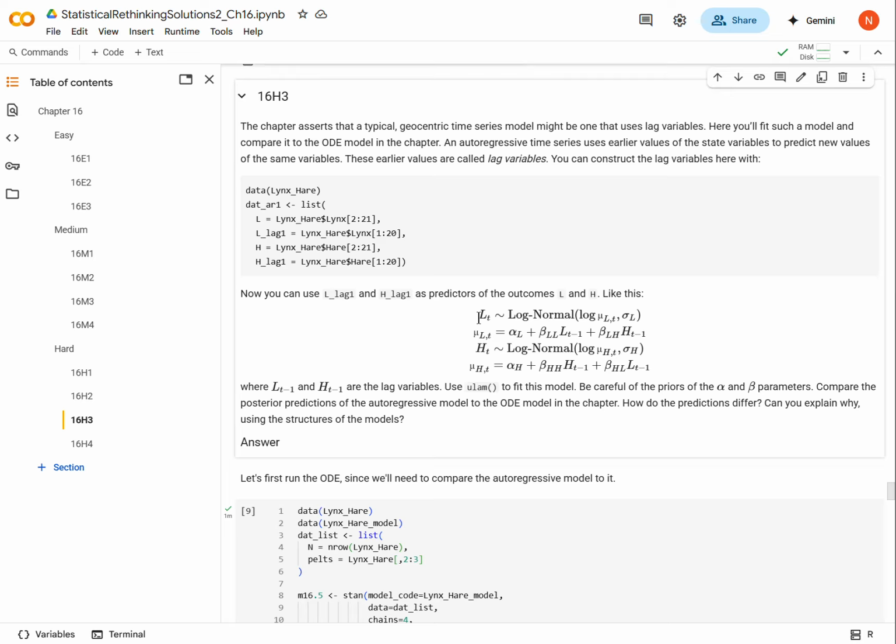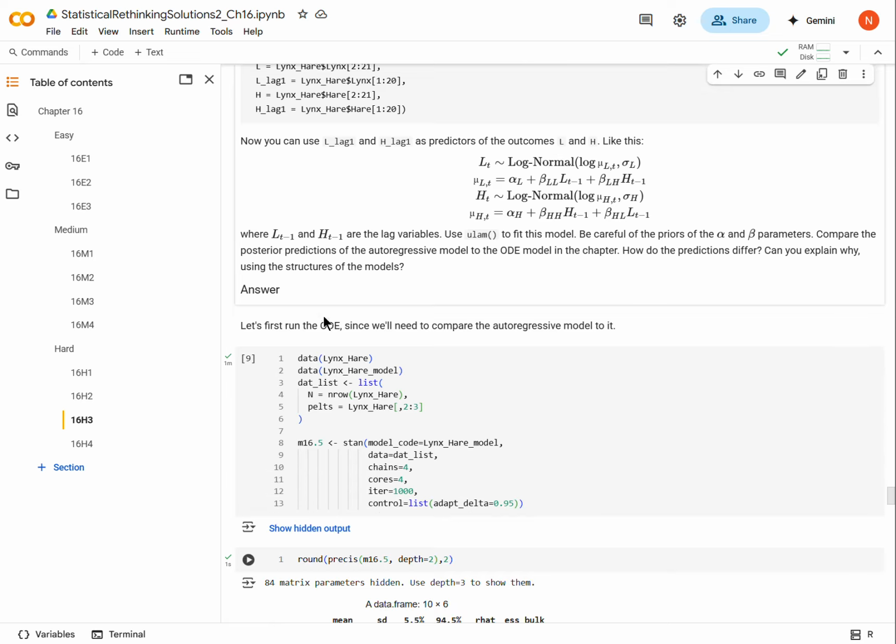Okay. And so notice that this would be lynxes at time t, and it's a log normal distribution with mean log mu, where mu is the thing that has the linear component of the model. It has as components an intercept, and it has the lag variable for the previous time period, the number of lynxes in the previous time period, and the number of hares in the previous time period. Okay, and then similarly for the number of hares as we go across time. All right, and then we're going to compare this to the ODE model.